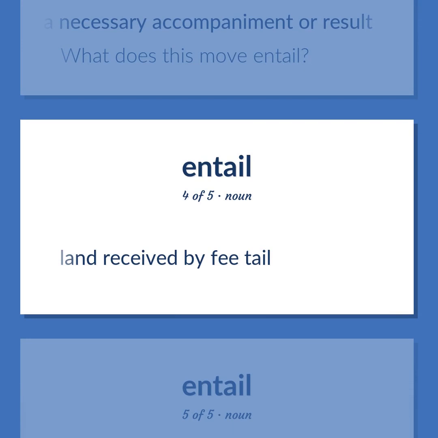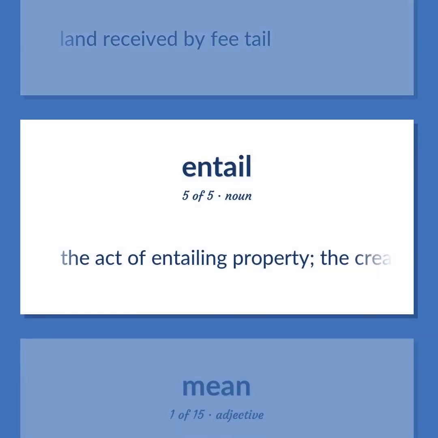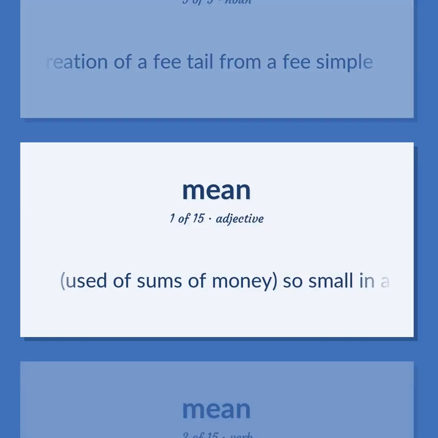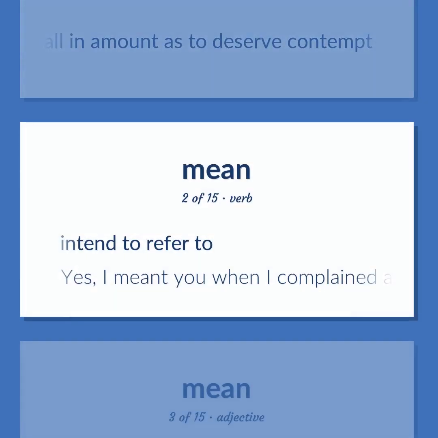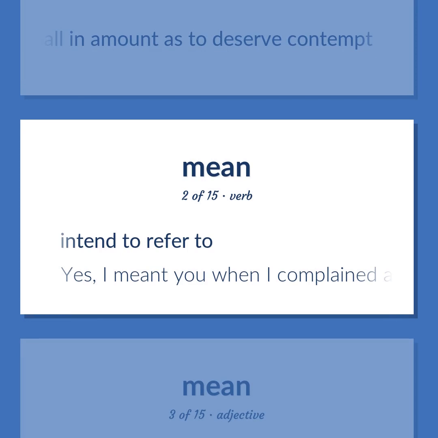Land received by fee tail. The act of entailing property. The creation of a fee tail from a fee simple. Used of sums of money, so small in amount as to deserve contempt. Intend to refer to. Yes, I meant you when I complained about people who gossip.